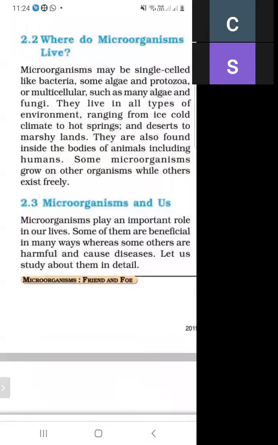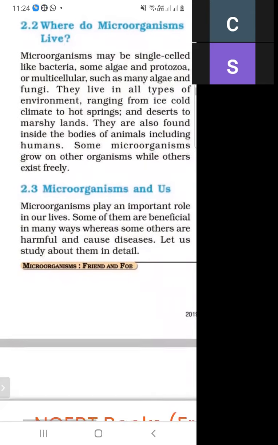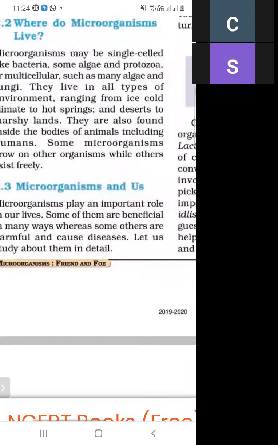Next topic is microorganisms and us. As we know, microorganisms have great benefits for the human body. Some are beneficial in many ways, and some are harmful. Some microorganisms can be harmful to humans, and some can be very beneficial to us. Let us study them in detail.